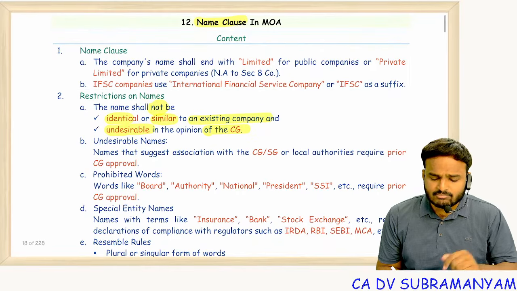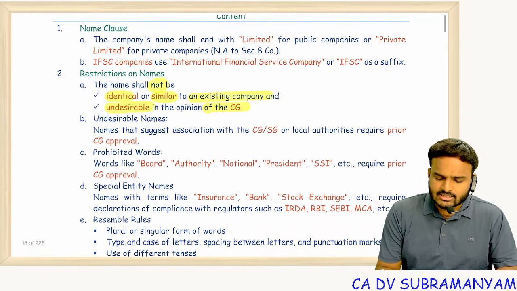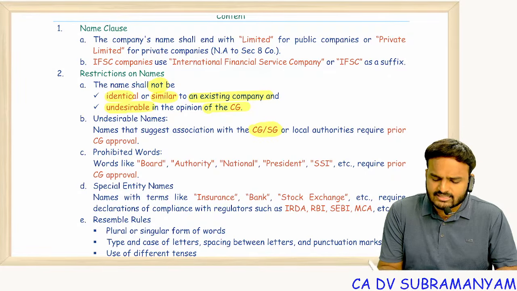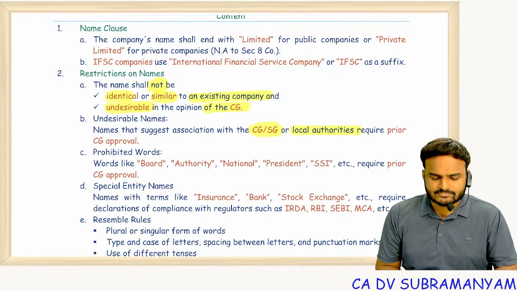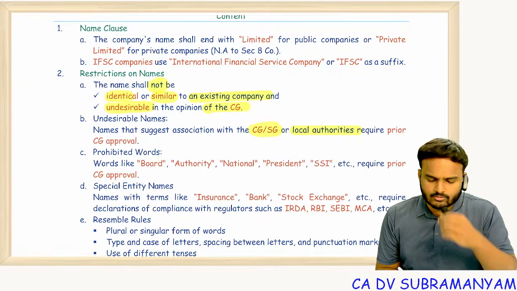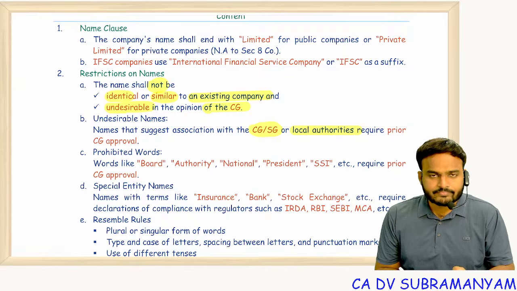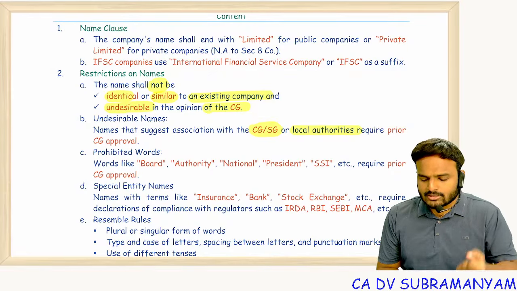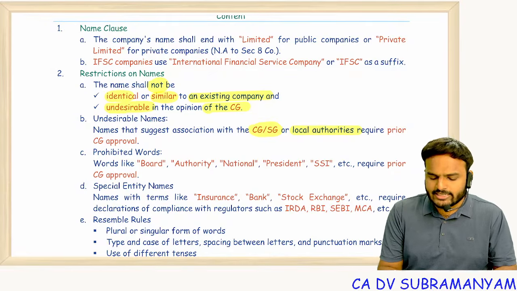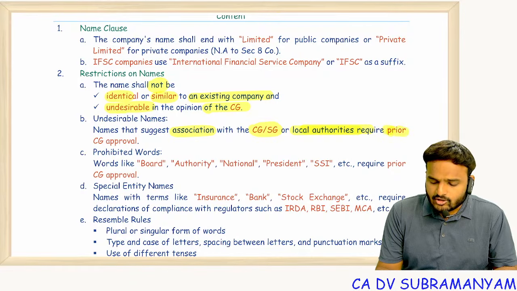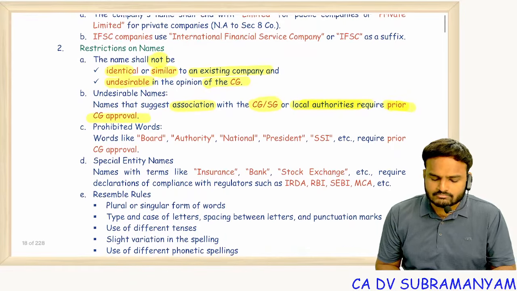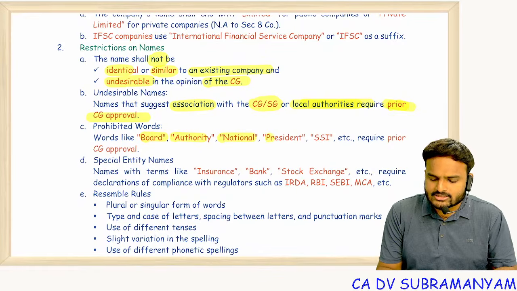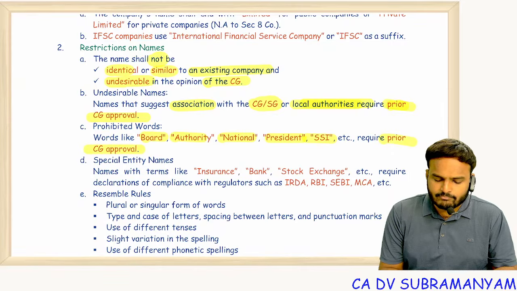Sir, undesirable means what? Undesirable means CG or SG believes that the company is having some connection with CG or SG or local authorities. If government thinks that allowing this name creates an impression among the public that this company is associated with the government or local authorities, and this kind of names require prior CG approval, like board, authority, national, president, SSI require prior CG approval.